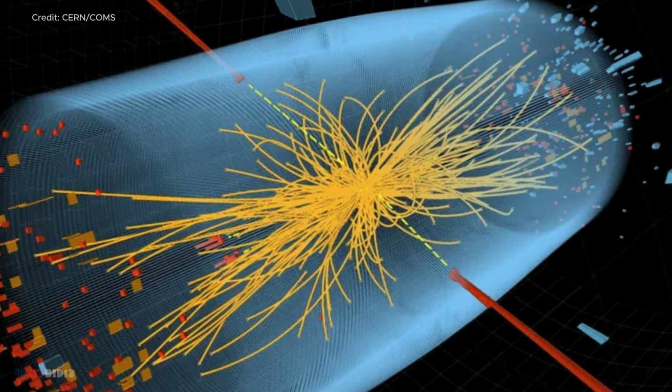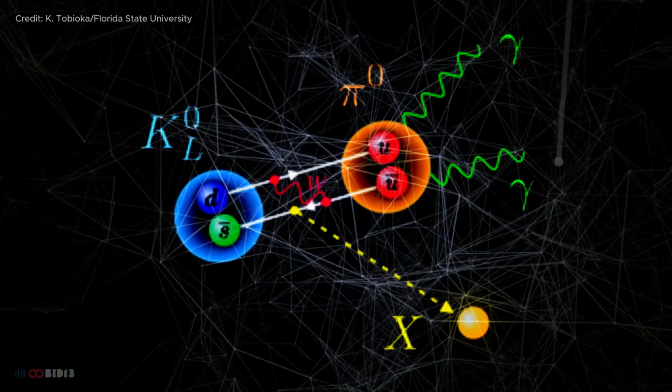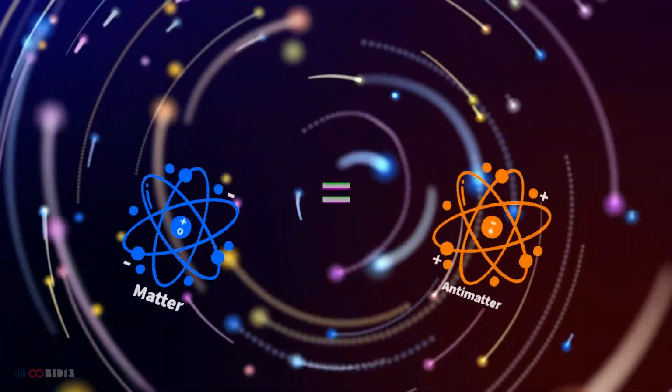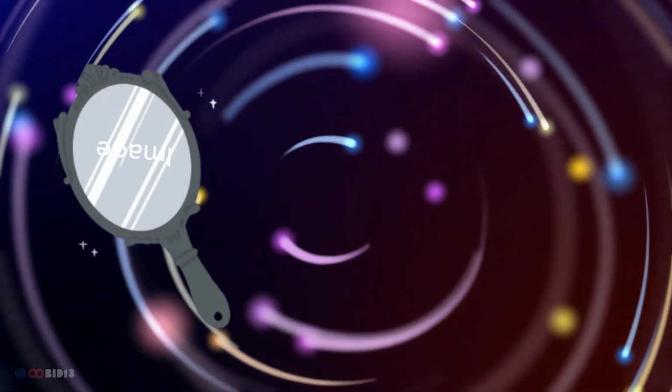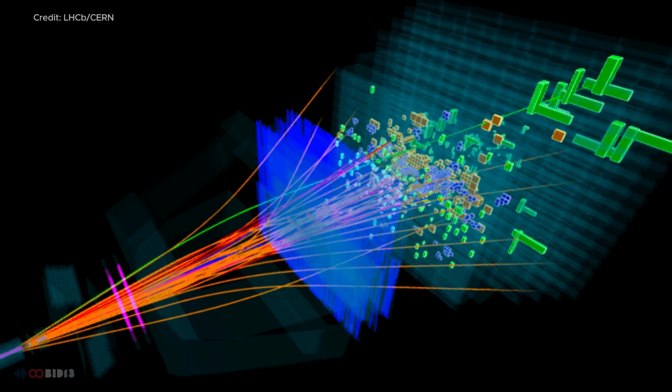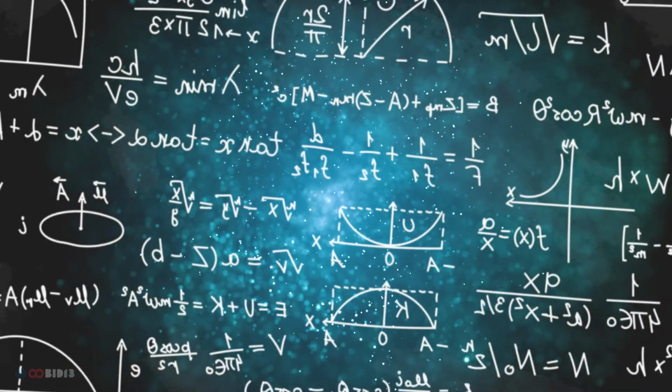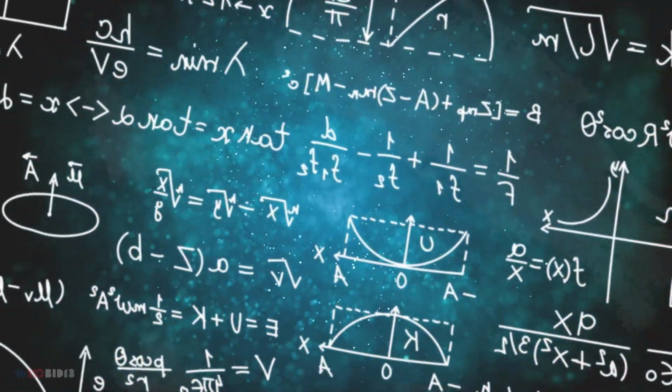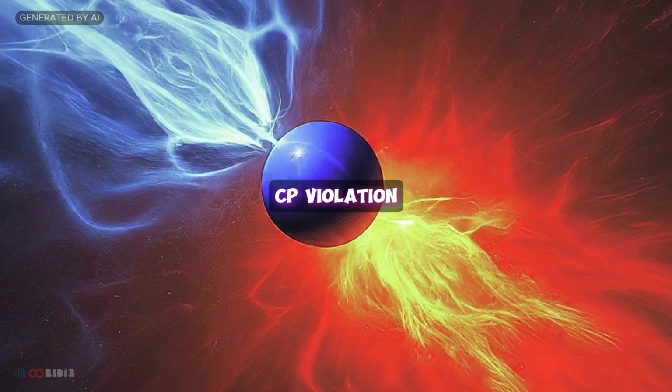For example, when CP symmetry is conserved, the rate of decay of the neutral kaons and their antiparticles is found to be the same when observed in a mirror image. And when CP symmetry is not conserved, the decay rates were found to be different. That is, the CP symmetry is violated and the laws of physics are not the same for particles and antiparticles. This is called a CP violation.